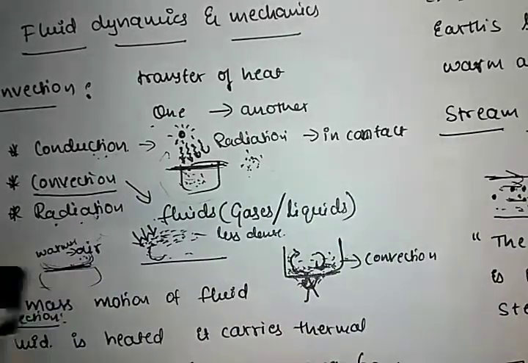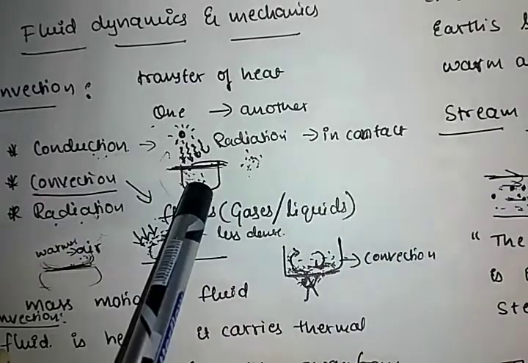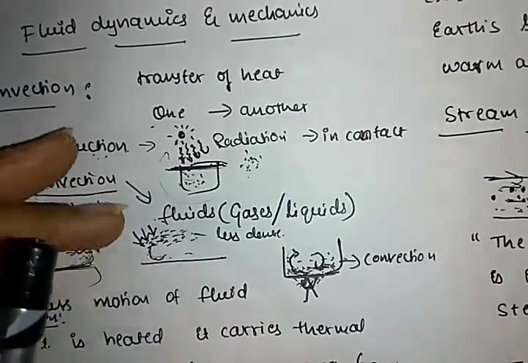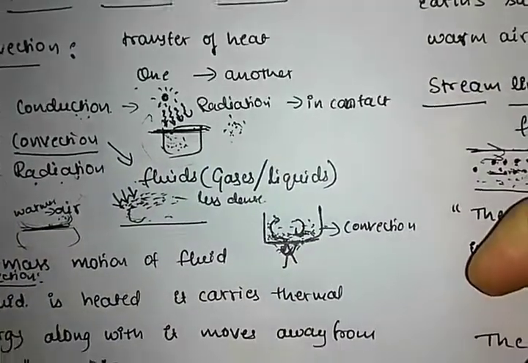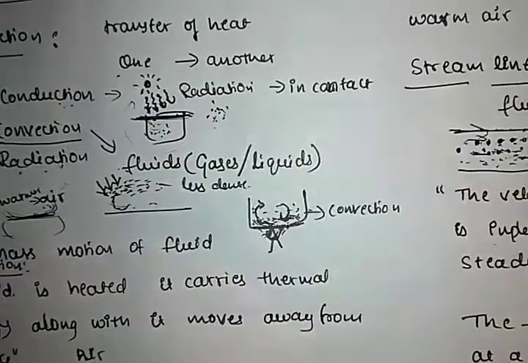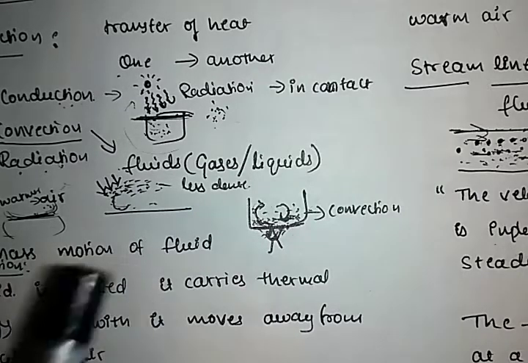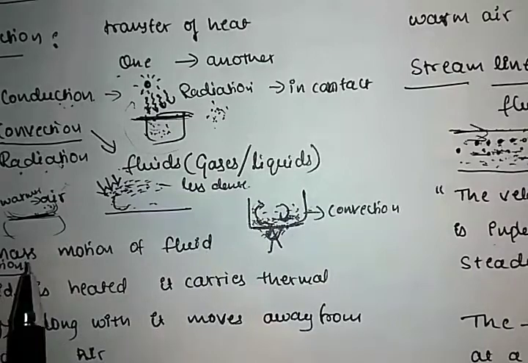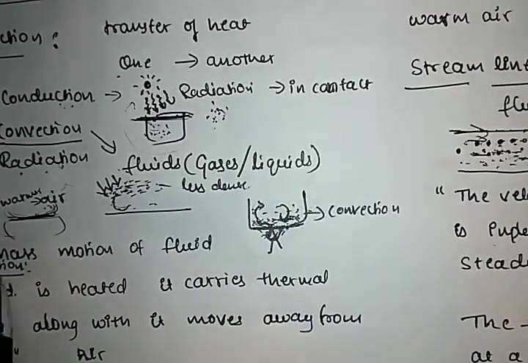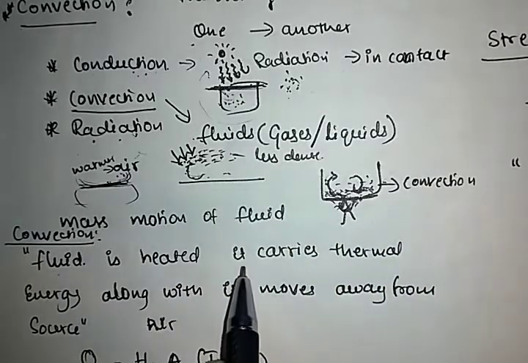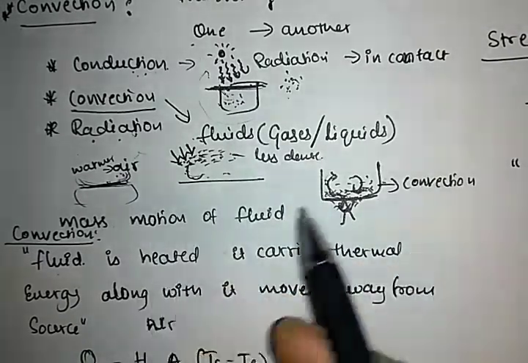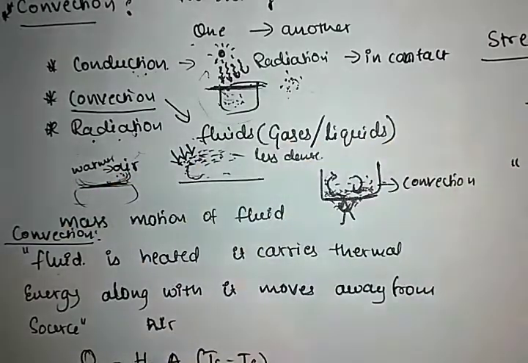Here convection is with the contact, there is an exchange of heat from hotter to colder and colder to hotter, known as convection. Okay, so what is the definition of convection? Convection is the transfer of heat by mass motion of fluid. When the fluid is heated, it carries thermal energy along with it and moves away from the source.